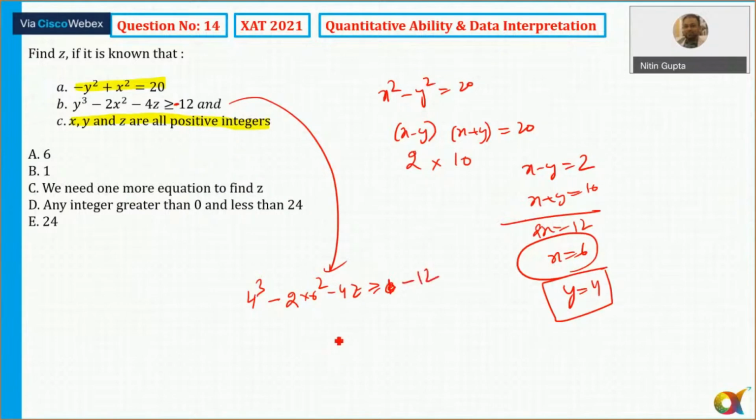If we solve this, this equation comes: z is less than or equal to 1. And we also know that z is a positive integer. So less than or equal to 1, there is only one positive integer, that is 1 itself. So z must equal 1. So the correct answer choice for this is option number B.